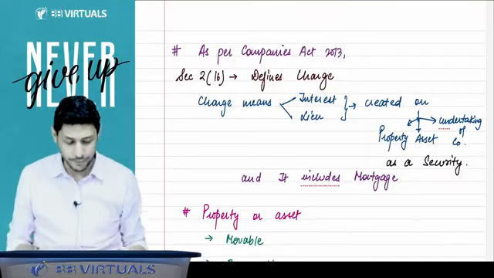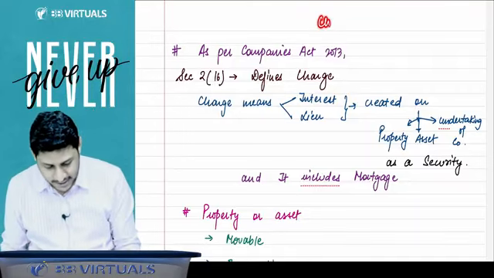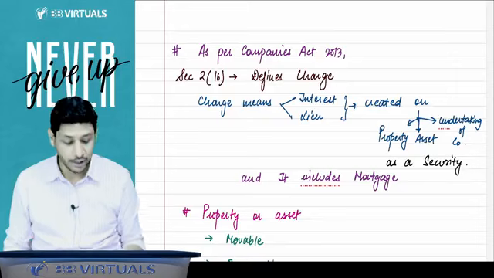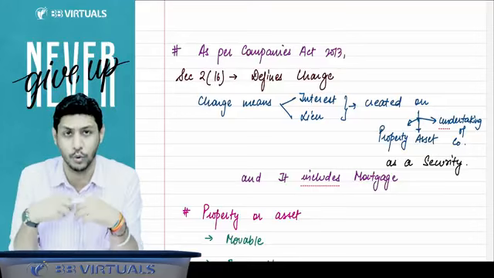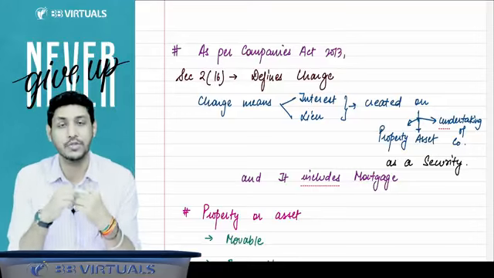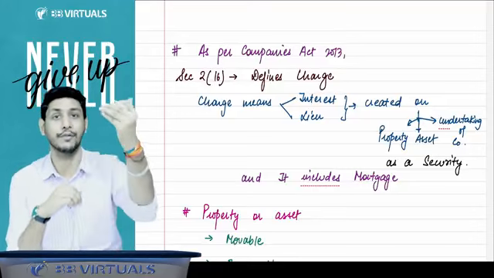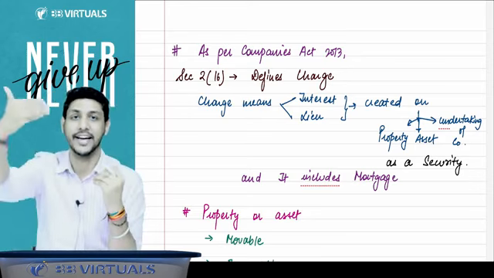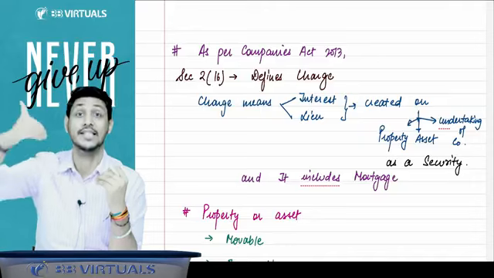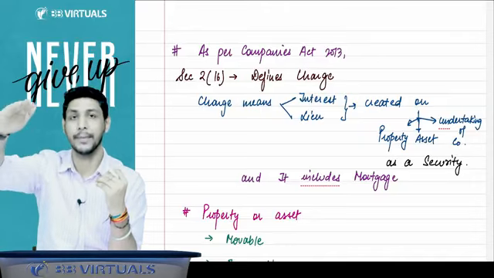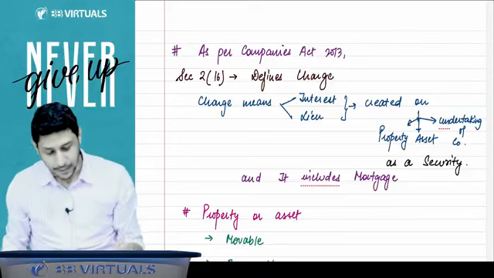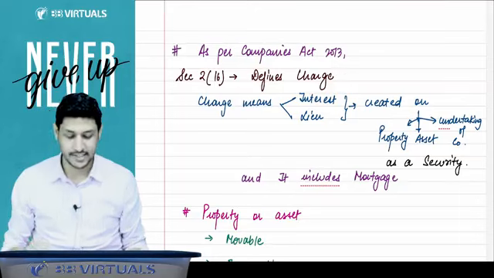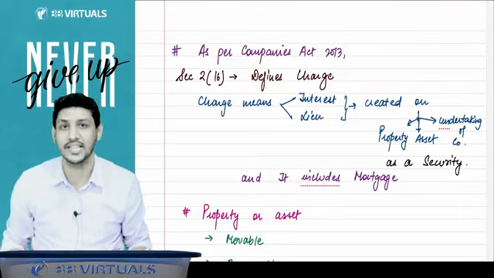Right, sir. Now we will start with the chapter, that is chapter number 6, that is Charges. Sir, what is the meaning of the word charge? Whenever a company takes a loan, whenever the company borrows something, the company will create a charge in favor of the lender. The company will create a charge in favor of the lender as a security that yes, we will be repaying our loan, we will be repaying our borrowings. For that, the company keeps a security with the lender. That security creation is called charge creation.